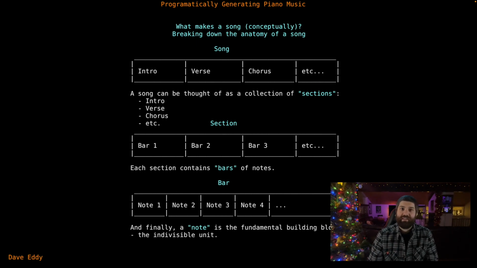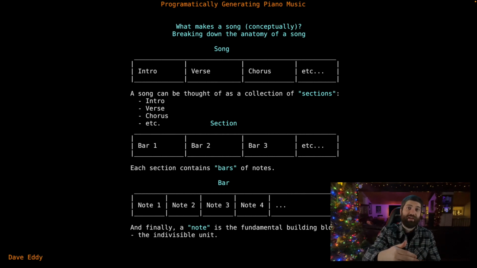An example you could see in the first visualization: we have intro, verse, chorus, etc. This is common with music. You'd have an intro, a verse, a chorus, a verse, a chorus, maybe a bridge, maybe an outro, things like that. I am calling these sections. An example of a section would be an introduction, or a verse, or a chorus. Each section would have its own pattern of notes, and in that pattern would be a bunch of bars.